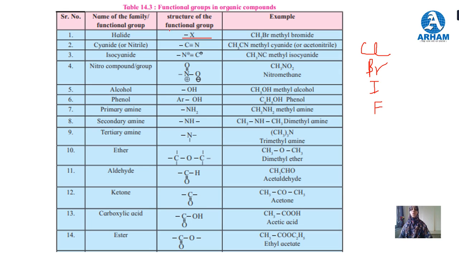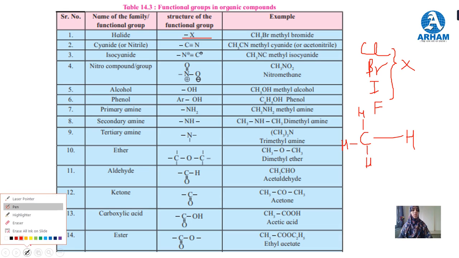These four elements are called halides, and all these elements are represented with X. From hydrocarbons, the example is methane, CH4. We take CH4 here. When we replace this hydrogen with X, the compound is called a halogen compound.